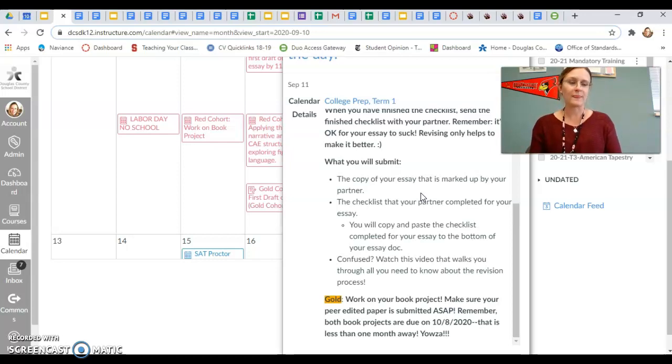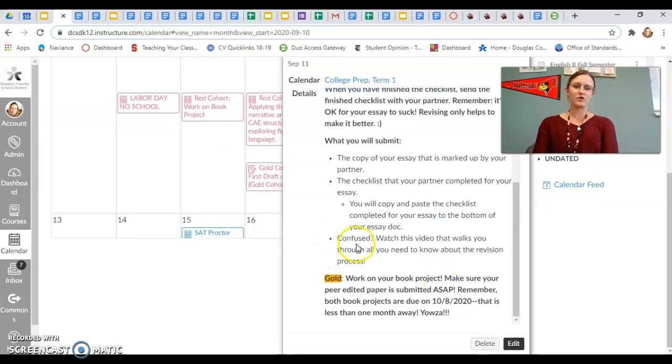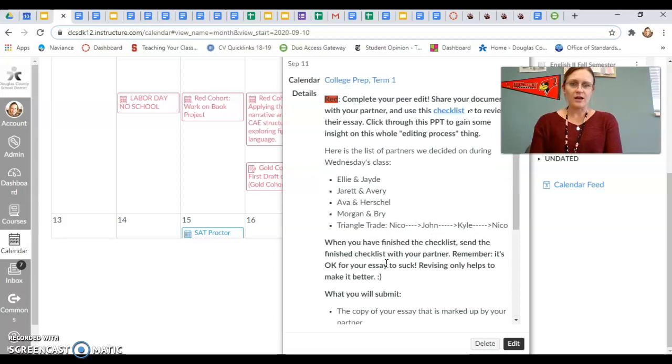But that's what I want, is to see your essay marked up with all the different comments, next page, the finished checklist that your partner did for your essay. Okay, so you'll get points for having a revised essay and for doing the revisions for somebody else. That's what I want. And then, of course, if you're confused, you can watch this video and hopefully that'll clear some things up for you. Okay. All right, I think that is all I needed to talk about.